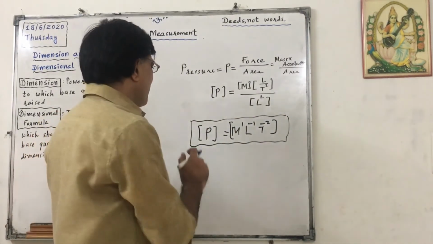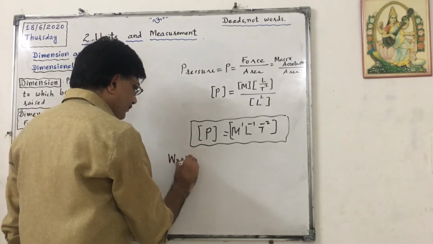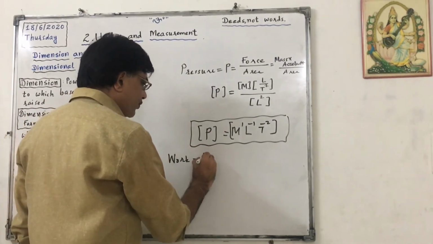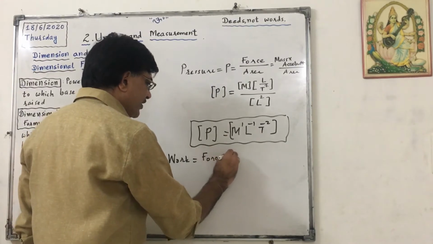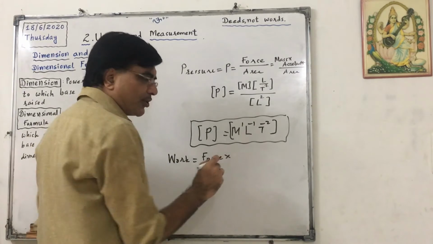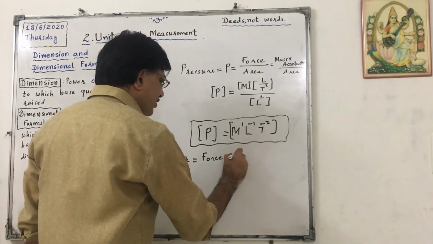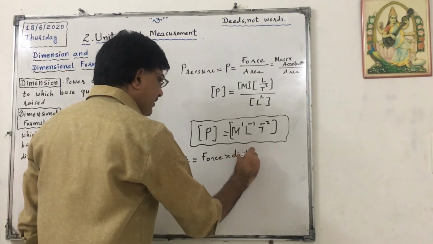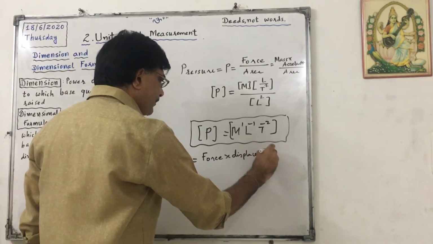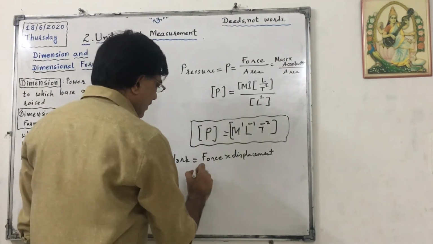Okay. Now work. We know that work equals force into displacement. Actually it is a dot product. Force into displacement. Work is a scalar quantity. Okay.